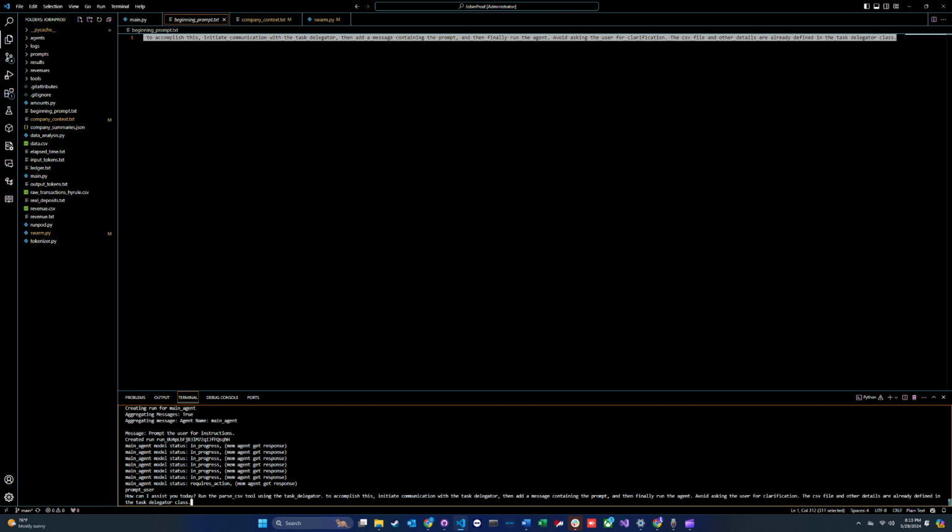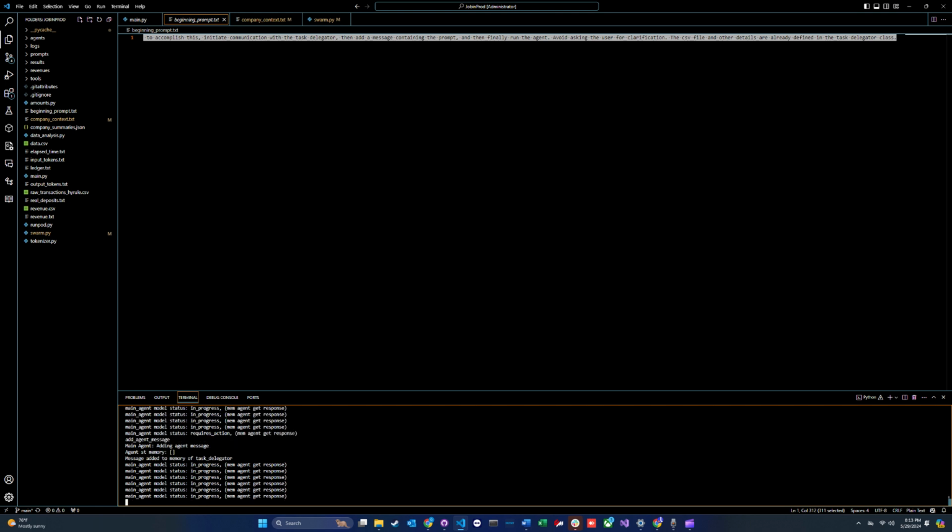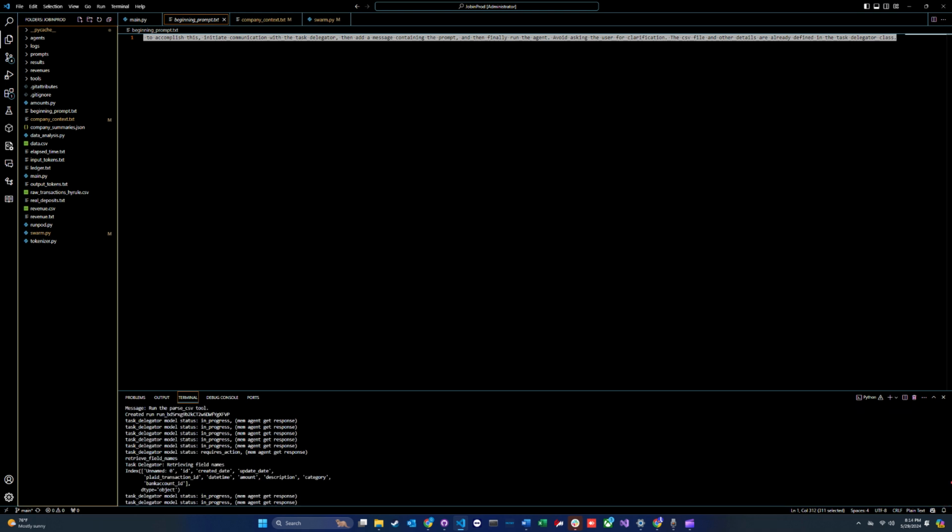Once the swarm has been initialized, the main agent will ask the user for detailed instructions on its task. For this demonstration, I will use a pre-generated prompt that is tailored for this revenue classification task. Once the prompt is sent to the main agent, it then communicates with the task delegator, which then spawns a number of revenue agents. These revenue agents are then given a month's worth of transactions to classify.